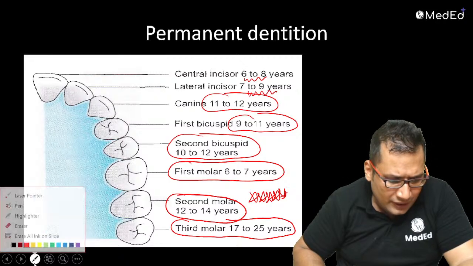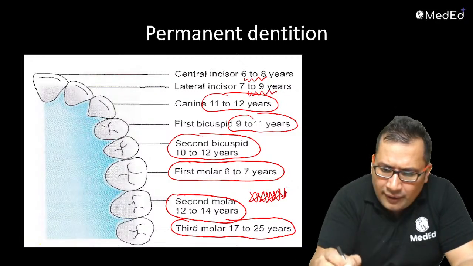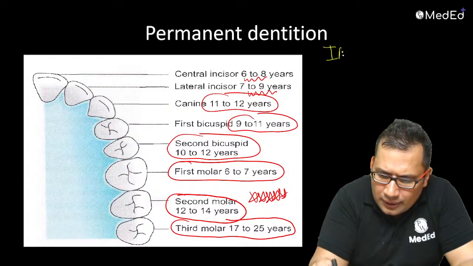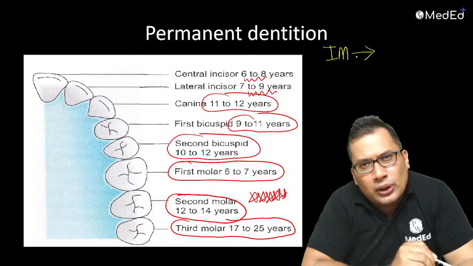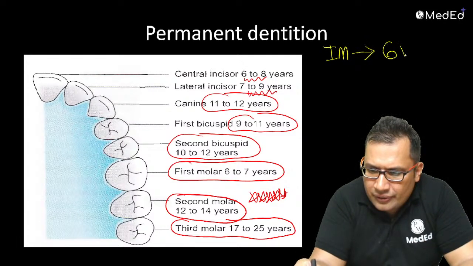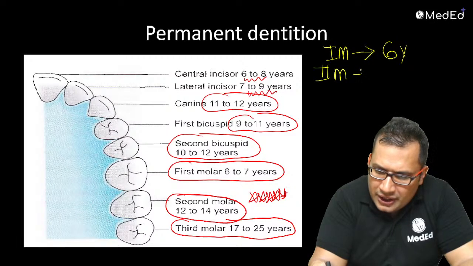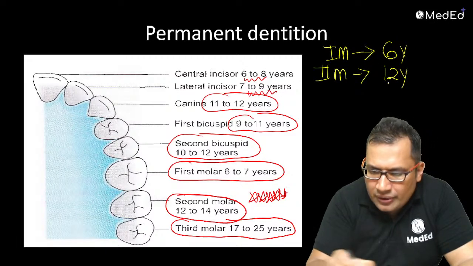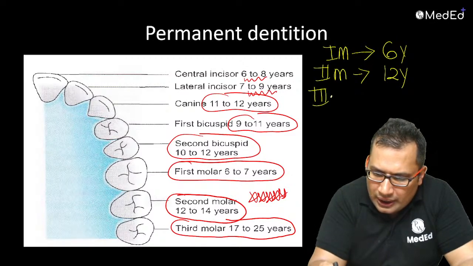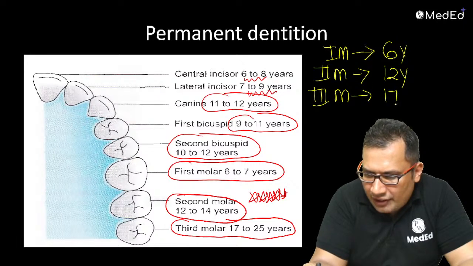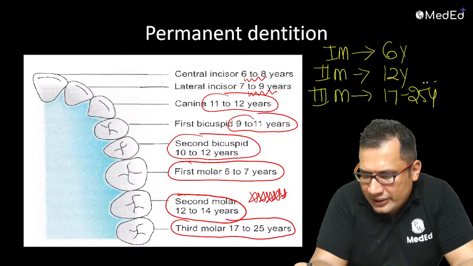First molar 6 years. Second molar, 6 twos are 12 years. Third molar, nearby, 17 to 25.